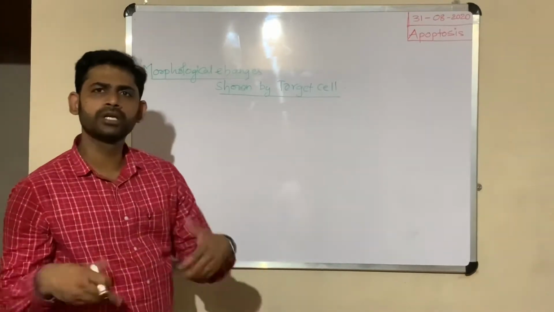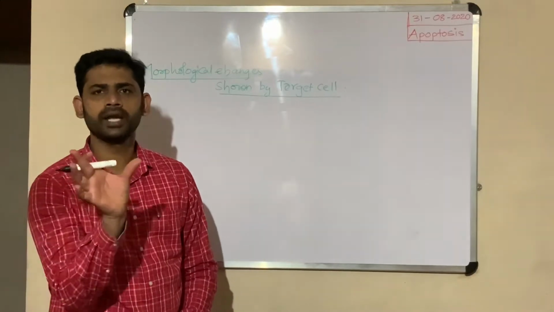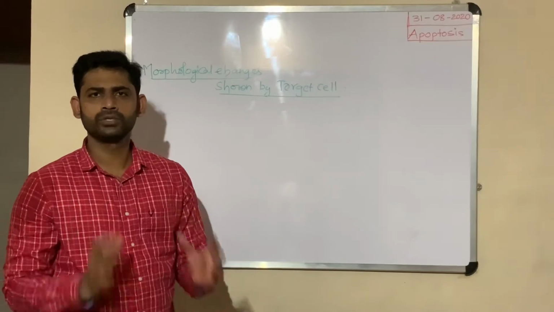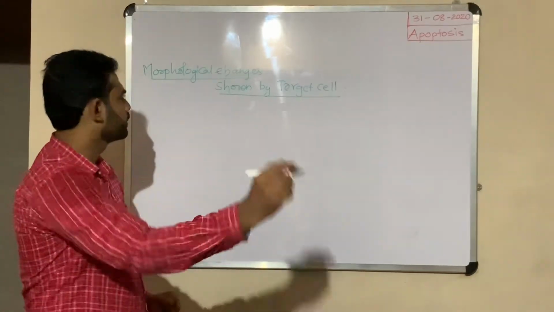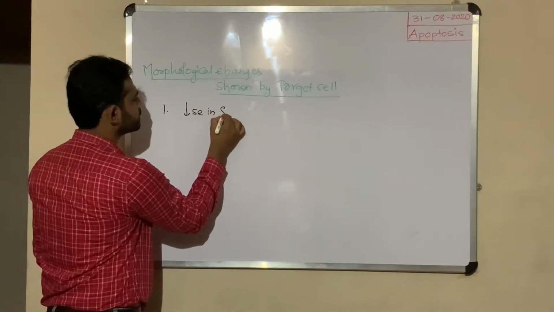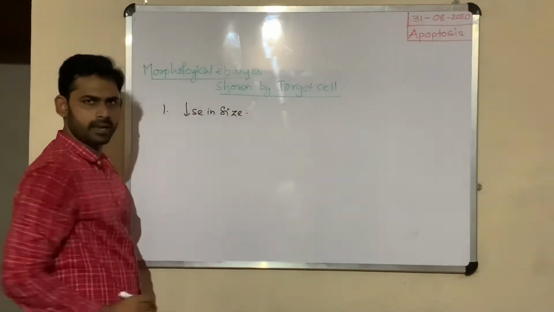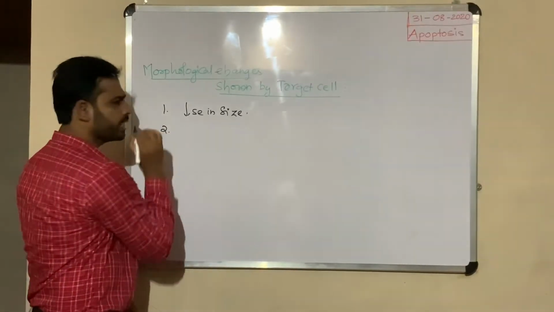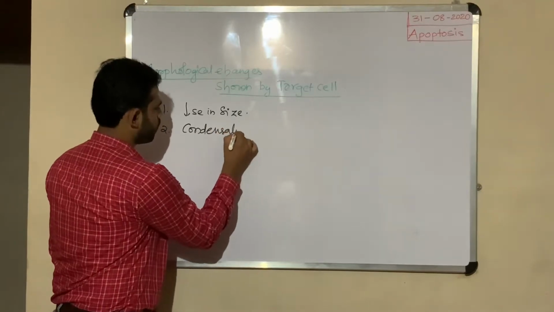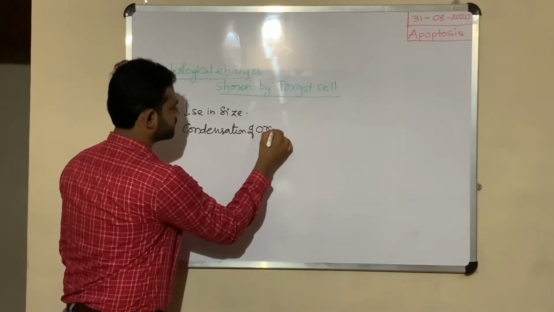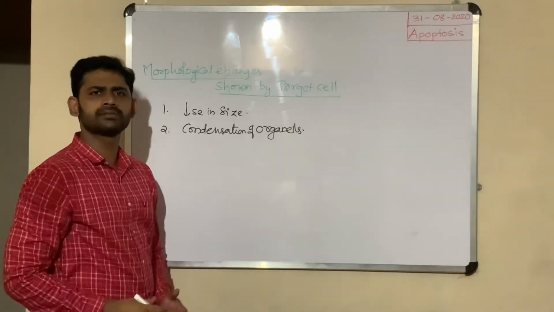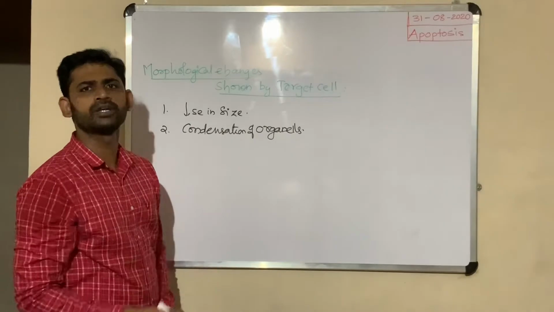All these enzymes, effector caspases along with the different enzymes, all these together cause different morphological changes in the target cell. So what are the morphological changes shown by the target cell? The first one is a sharp decrease in the size of the target cell. The second one is condensation of organelles. What it means is that these organelles become less active in doing their function.